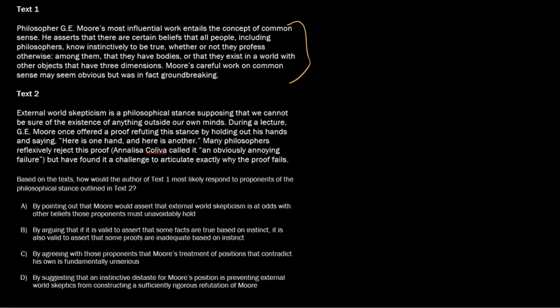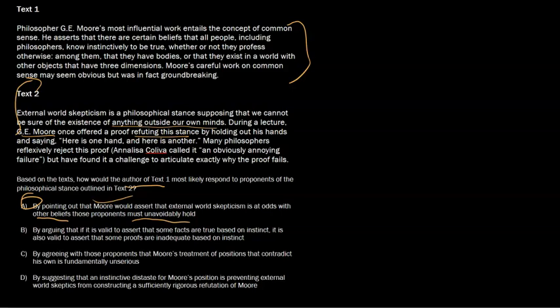Okay, so let's start off with answer choice A. By pointing out that Moore would assert that external world skepticism is at odds with other beliefs that these proponents must unavoidably hold. Okay, and this is how author 1 is responding to author 2. So author 2 is saying that external world skepticism is a philosophical stance supposing that we cannot be sure of the existence of anything outside of our own minds. Okay, and G.E. Moore, who is the guy up here, is offering a proof refuting this stance. And I would say that this immediately is our answer.